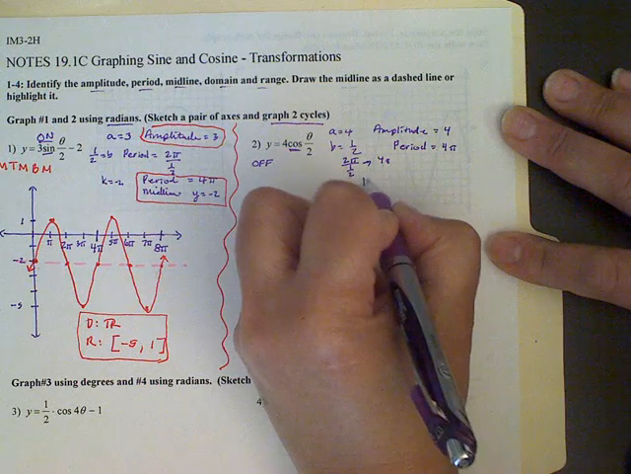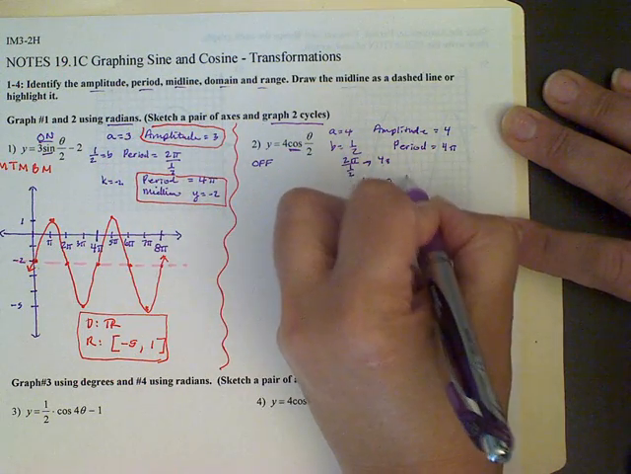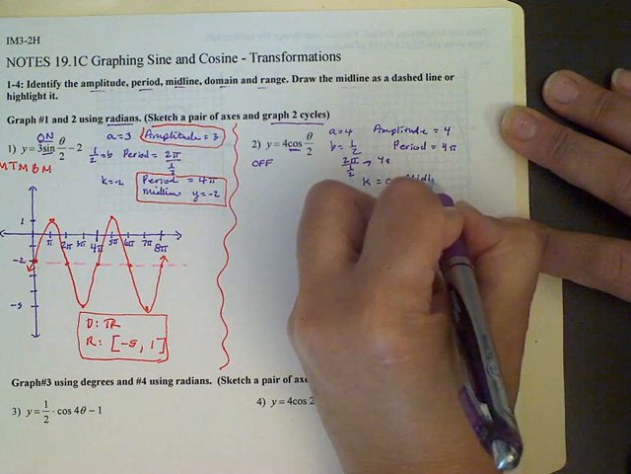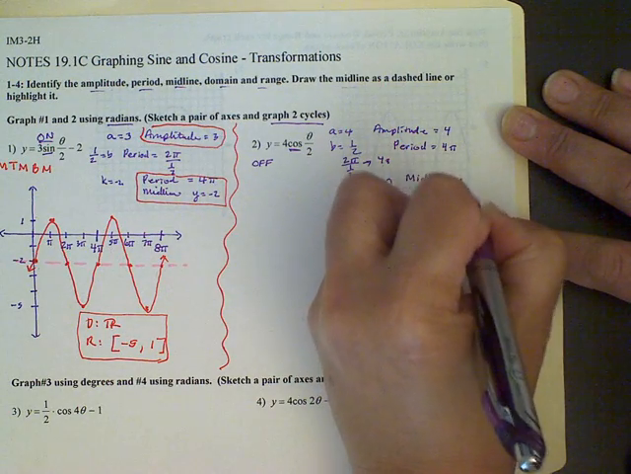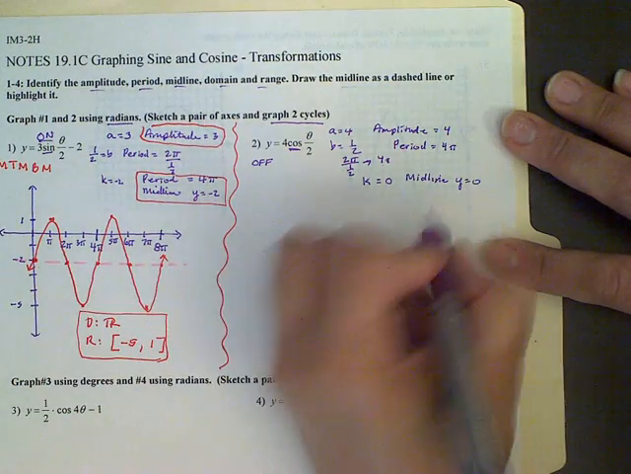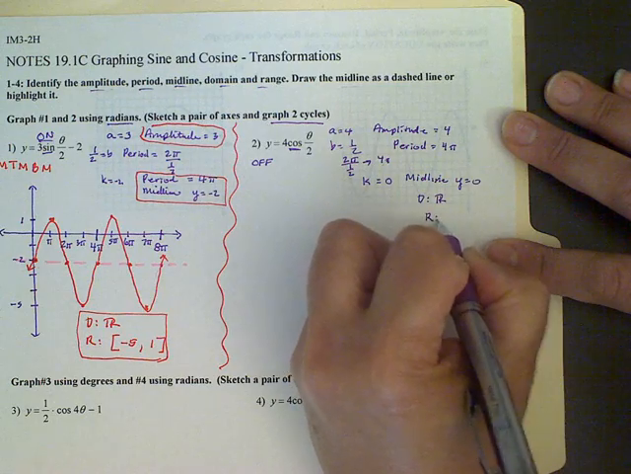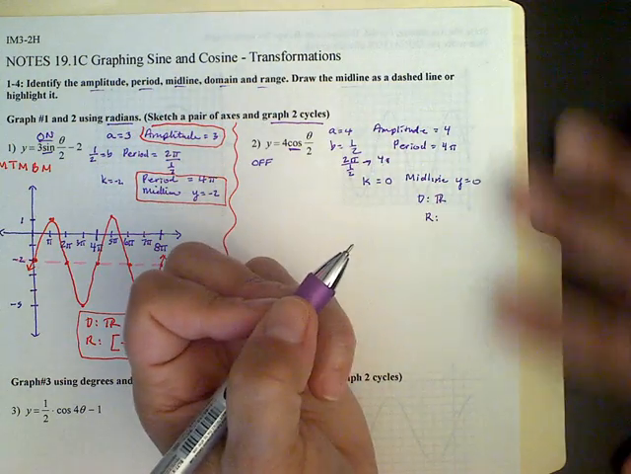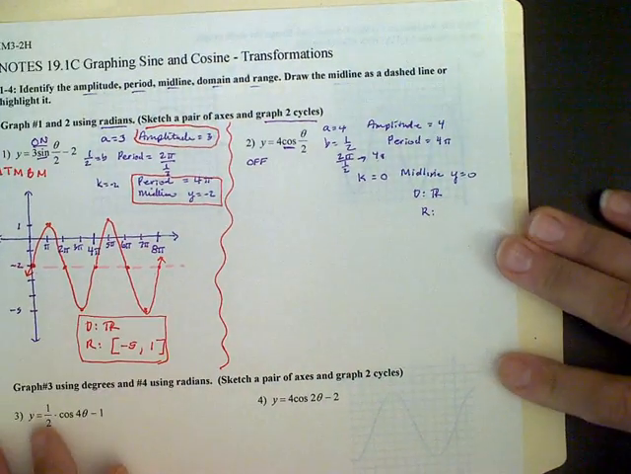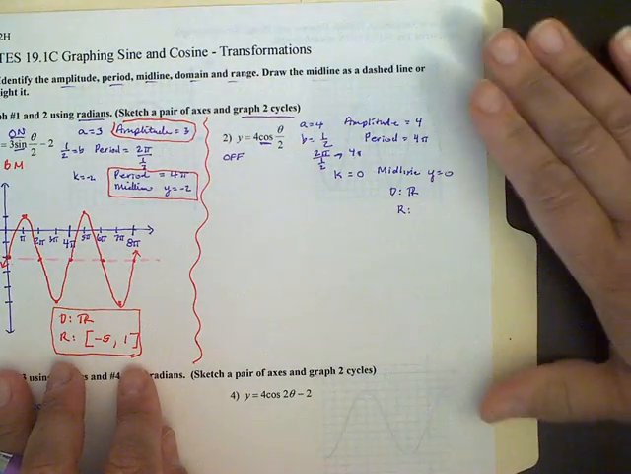Our K value is equal to 0. So that means our midline is going to be the x-axis. But as an equation, we write it as y equals 0. The domain, we already know what that is. It's all real numbers. And the range, we could figure it out, but let's go ahead and graph it and then we'll see. So as I get ready to graph this, I'm going to go ahead and draw in my vertical line.